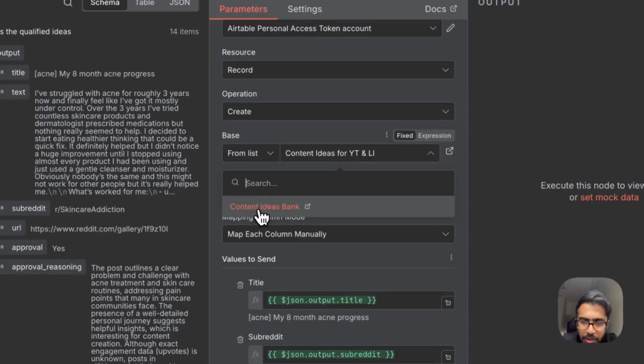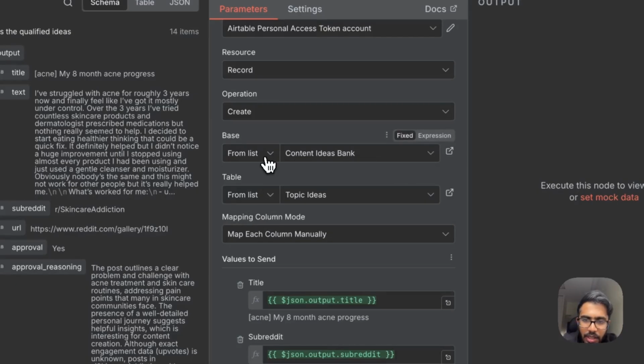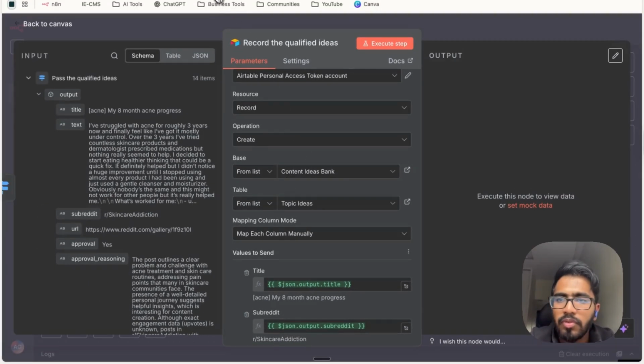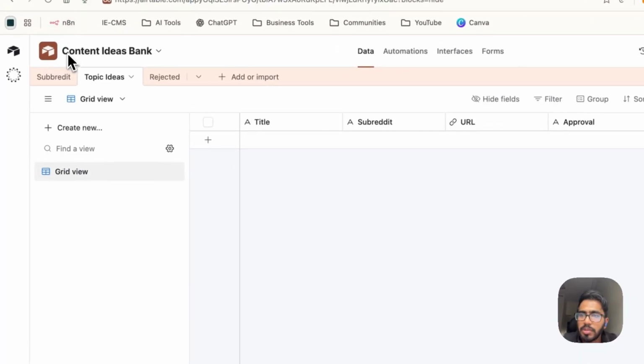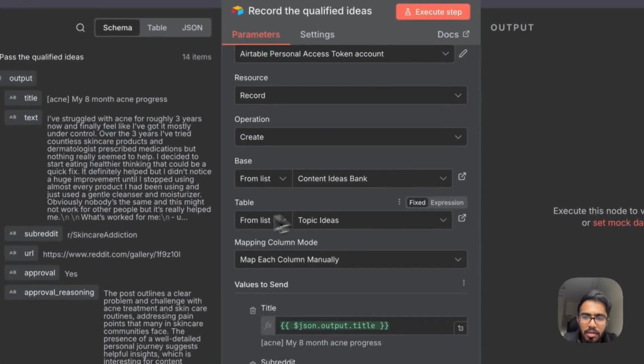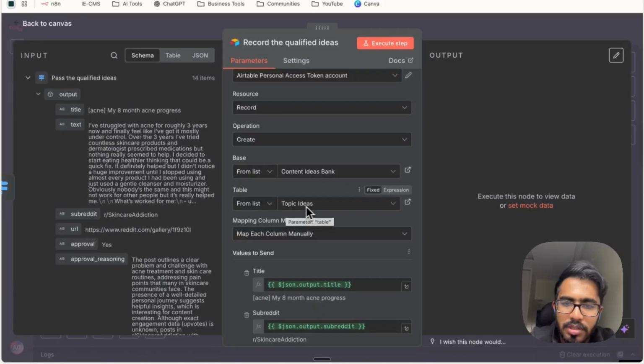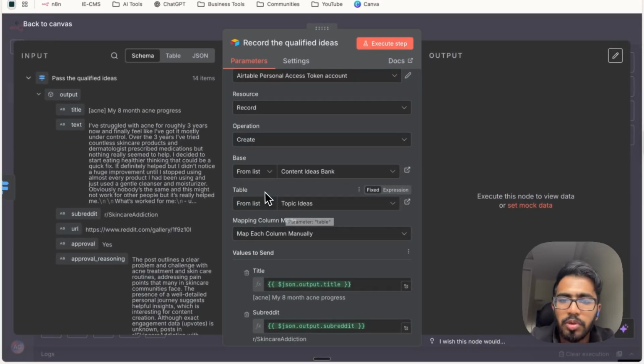This is actually wrong. Let me correct it. So that's the content ideas bank. This is the name of the Airtable base database basically. And the table from the list will be topic ideas here. Why? Because these are all the positive ideas that we are sending to Airtable, and they will be added to this sheet.